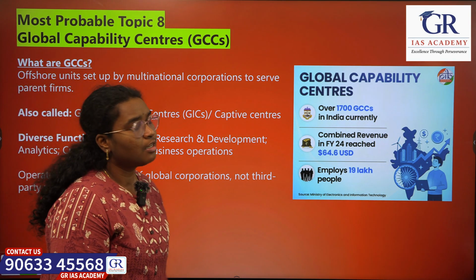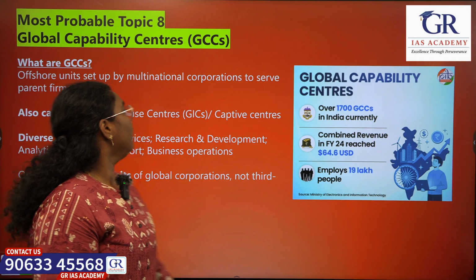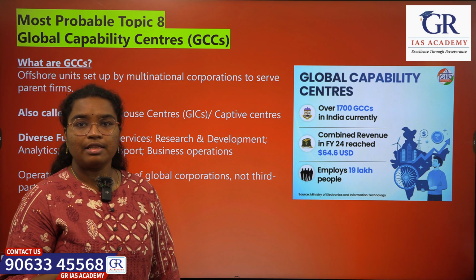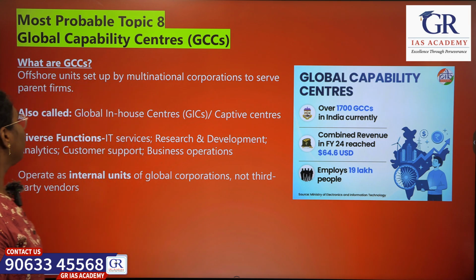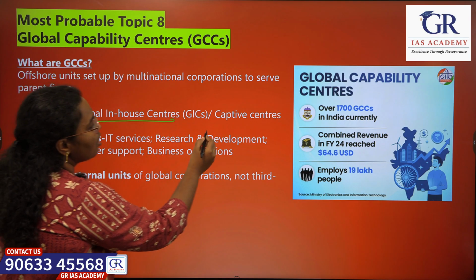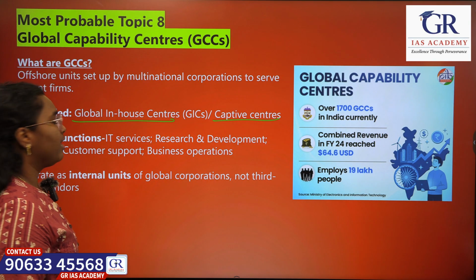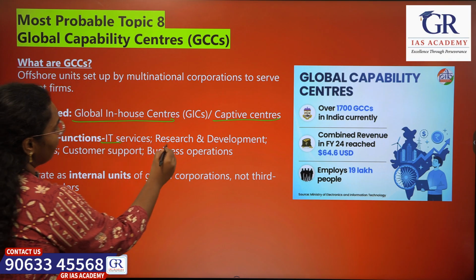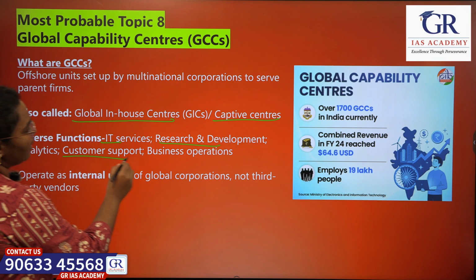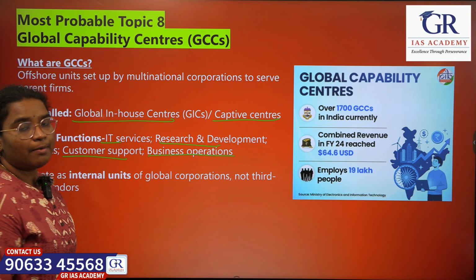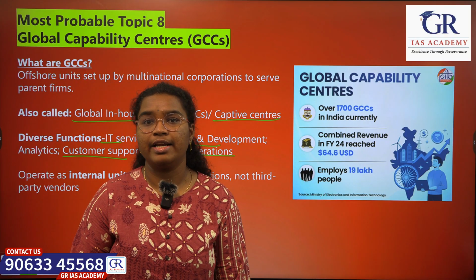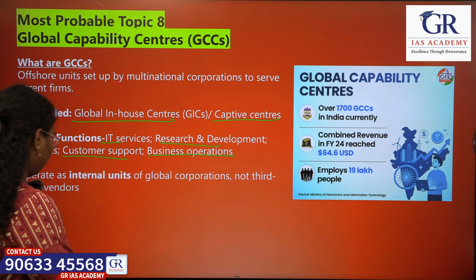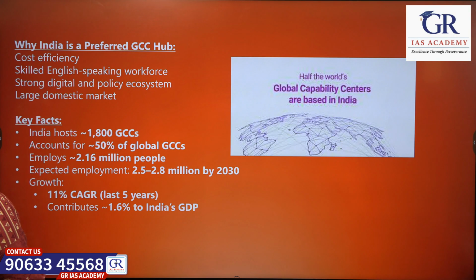Global Capability Centers. So global capability centers are nothing but the offshore units set up by the multinational companies in order to serve their parent firms. So here they are also called as global in-house centers or the captive centers. It is involved in diverse functions ranging from IT, R&D to customer support and business operations. So they are basically not the third vendor related organizations, they are the internal organization of the multinational companies. So let's see few more details.